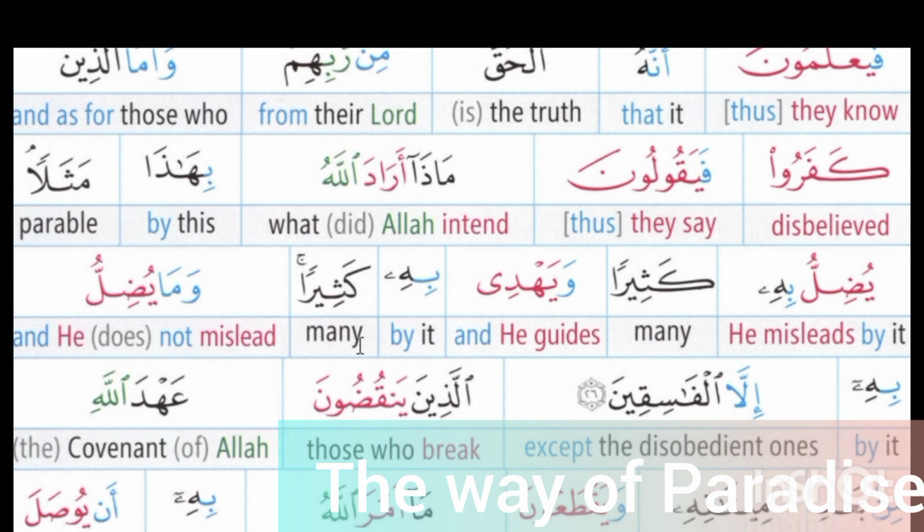Wama yuzillu, wa is a preposition, and the meaning of wa is and. Meaning of ma is not. Yuzillu, ya is a prefix. Root word of yuzillu is dad, lam, lam. So the meaning of yuzillu is he misleads. Bihi, the meaning of bihi is by it. Illa, meaning of illa is except. In al-fasiqeen, al makes this a definite noun. Yna is used as a suffix. Root word of al-fasiqeen is fa, sin, qaf, and the meaning of al-fasiqeen is the disobedient ones.